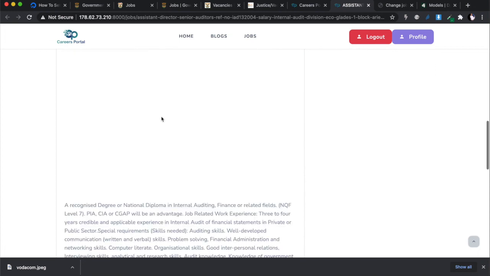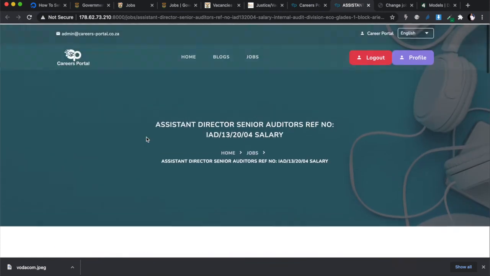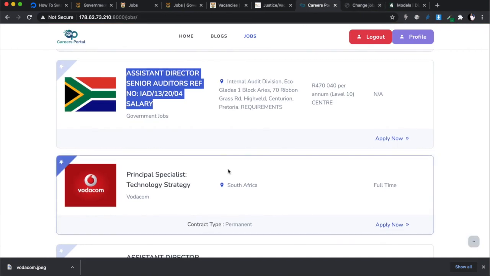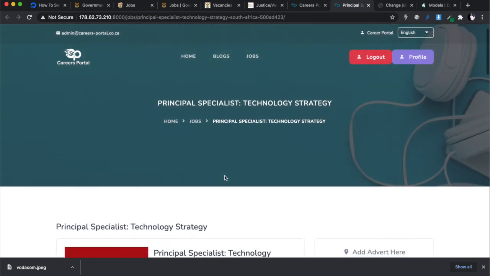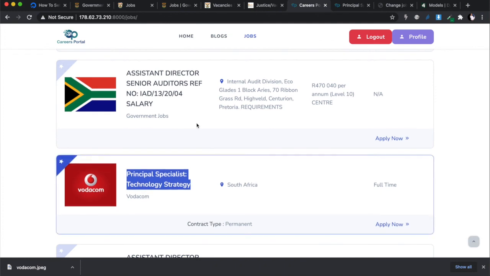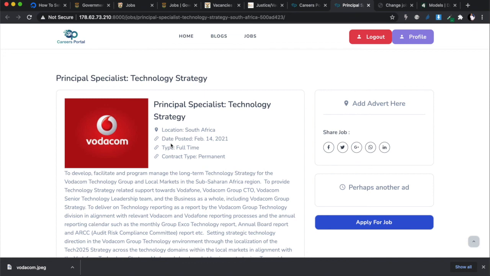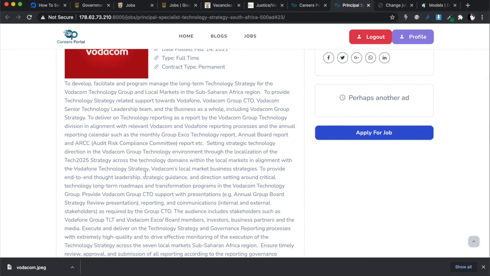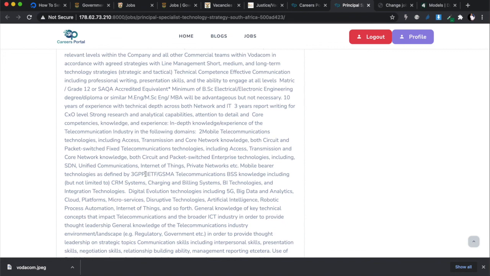I'm going to make this smaller, obviously, and I don't see a title. There should be a title over here. Okay, there it is, there's your title, and there's a title over there as well. So this looks good, and the page works. That's amazing. Now I'm going to open this other one and see what it looks like. Yeah, this is how I wanted it. So why is that logo looking funny? I'm going to figure out what's happening there. But this is what I want: the location, the date posted, the contract type, and you can see the logo fits nicely over there. And you have that long description, where we concatenated paragraphs after each other.